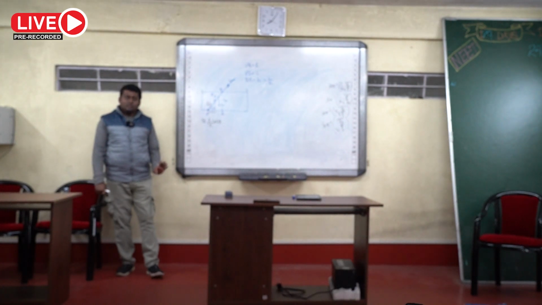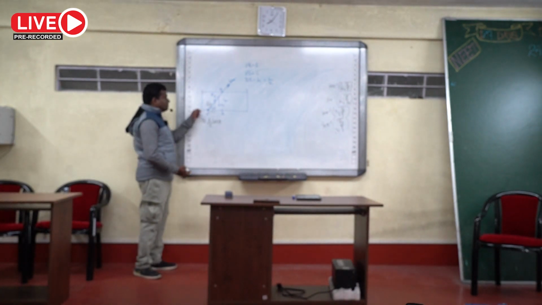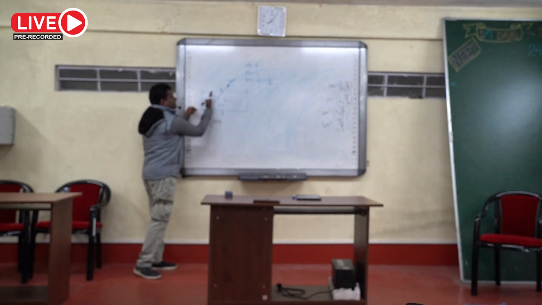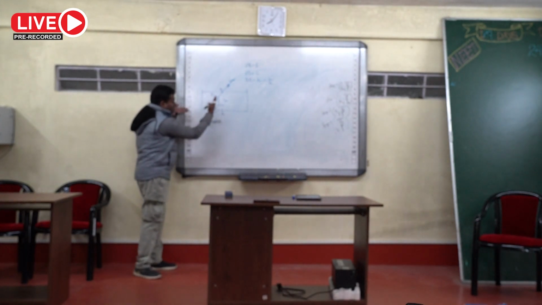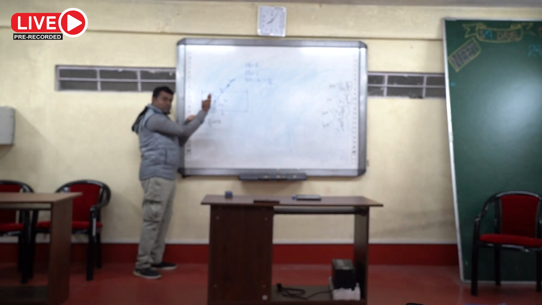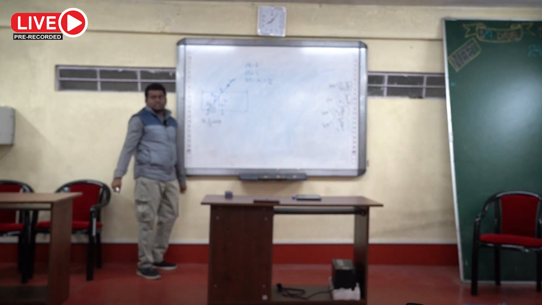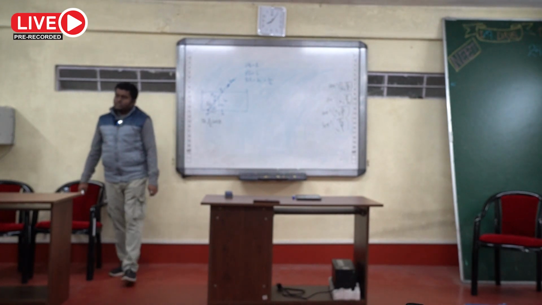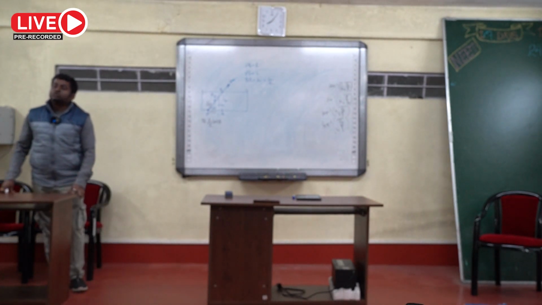Clear? How do we calculate torque about a point? This is the direction of the force, so this is the line of action of the force. From this point you have to drop a perpendicular onto the line of action of the force and take that distance. These are the rules for calculating torque.